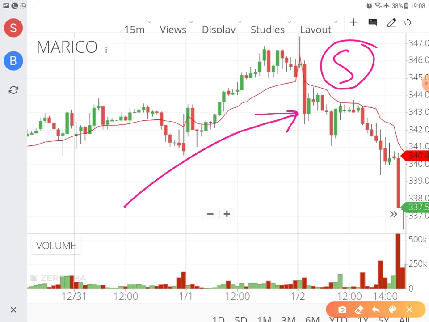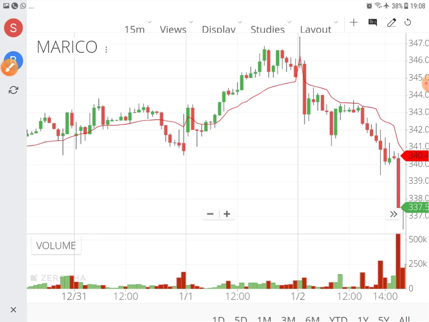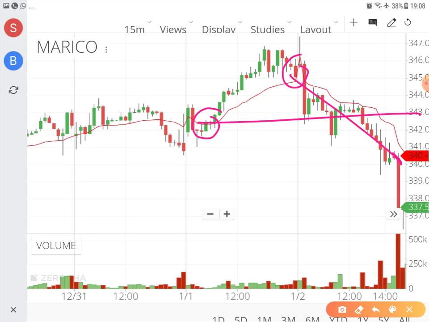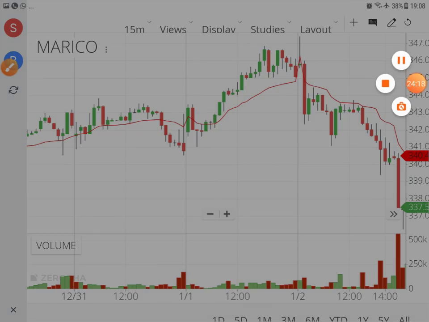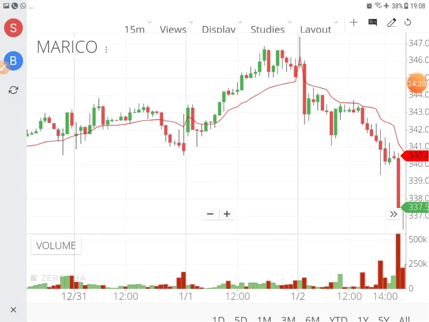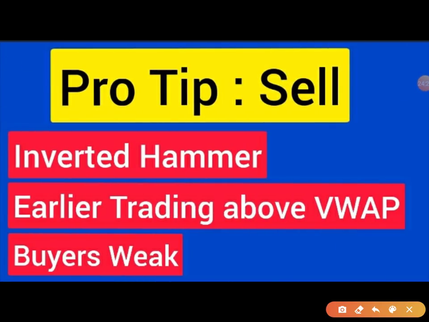If you sell it here, the price is 343, and see what a massive move it has made. Boom. From 343 it has gone to 337. So this is what is required. You have to be in the right position. When it is going up, you should buy, and when it goes down, you have to sell. This is as simple as that.